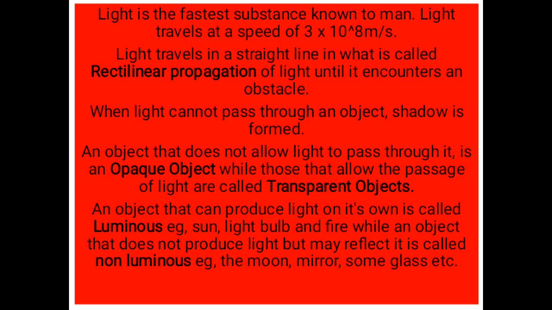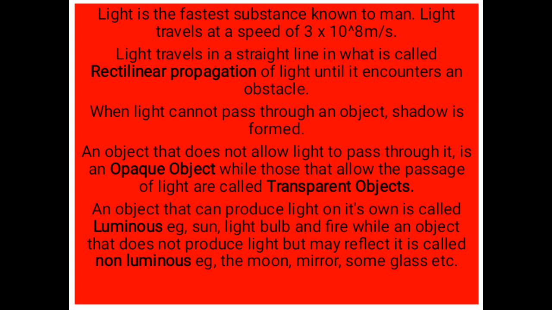An object that does not allow light to pass through it is an opaque object. While those ones that allow the passage of light are called transparent objects. I'm sure you've heard this before, either in your grade 7 or 8. Any object that does not allow the passage of light is called an opaque object, while those ones that allow the passage of light are called transparent objects.